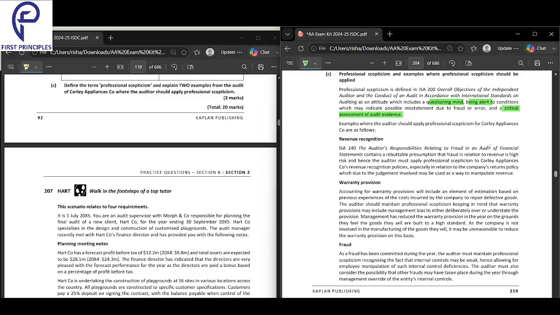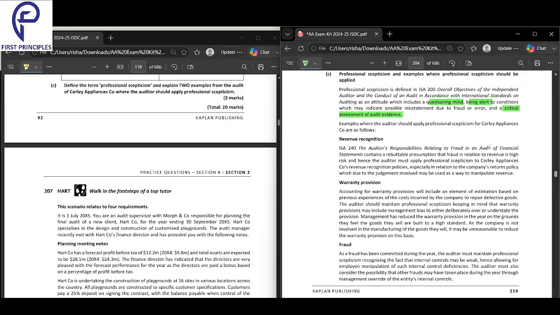First, you're having a questioning mind. Second, you're being alert. Third, you're having a critical assessment of audit evidence. That is about this. Okay. So having a questioning mind, being alert and being critical about the audit evidence. So that is about what is professional skepticism.